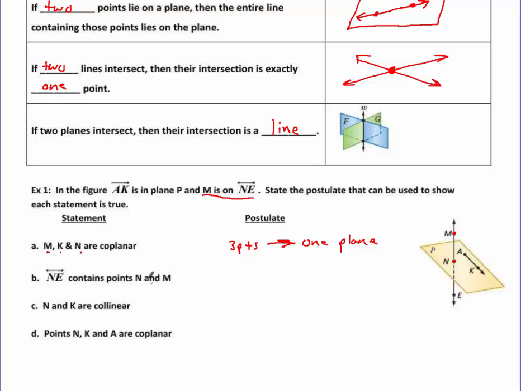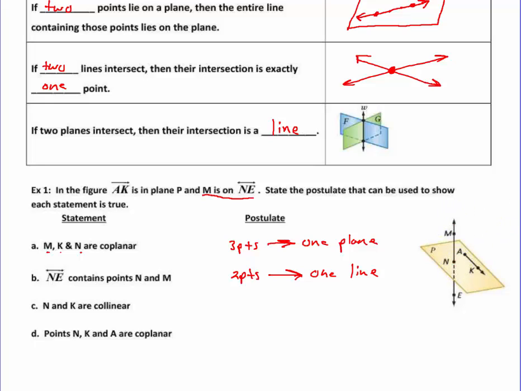And so NE contains points N and M. So that would fall under our 2 points for one line postulate.